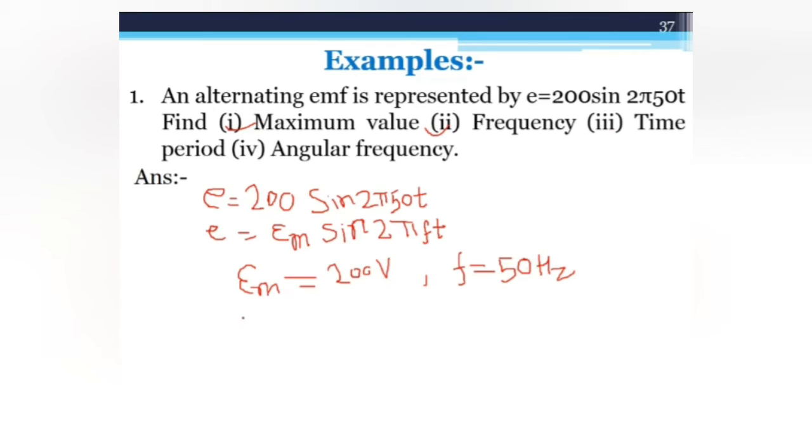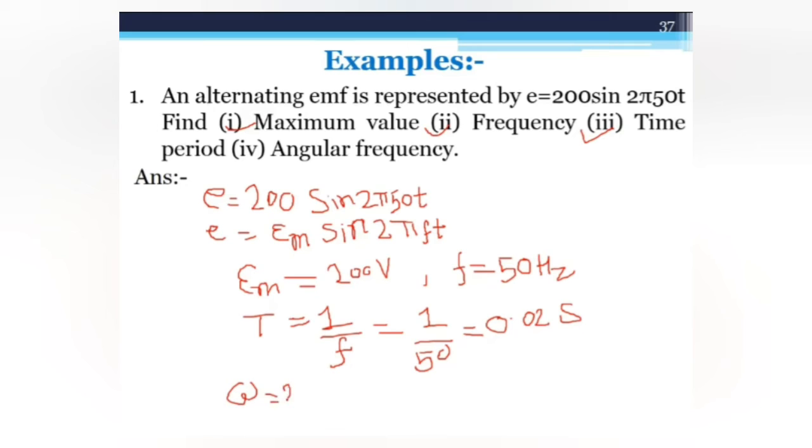Now time period. As you know, the time period T is equal to 1 upon f. Here the frequency f is 50 hertz. So 1 upon 50. So your time period is 0.02 second. The third part is completed. Now angular frequency, which is denoted by omega.